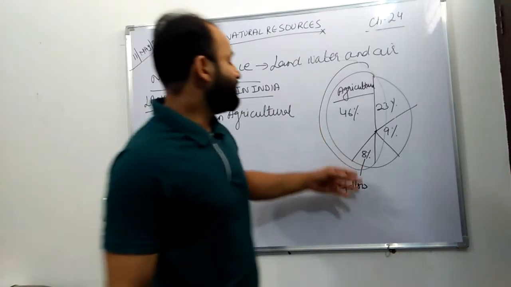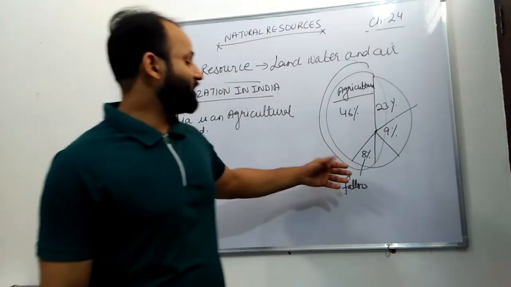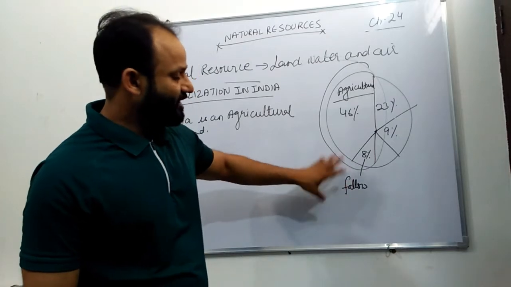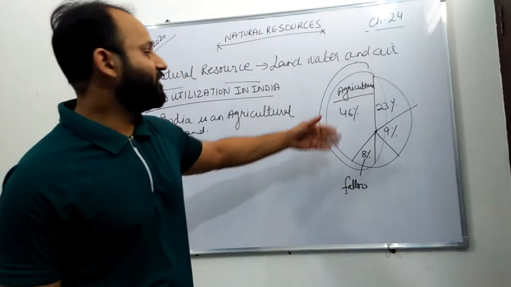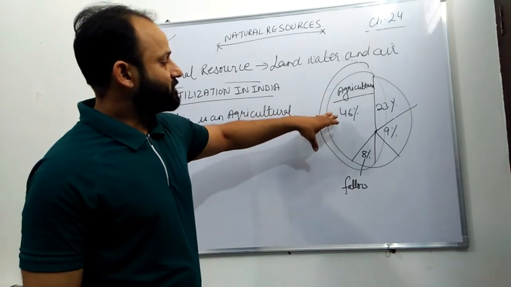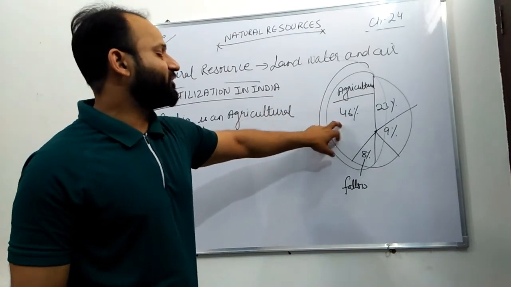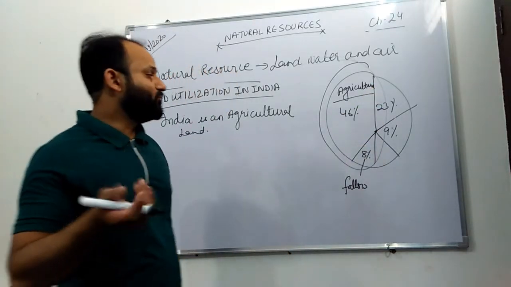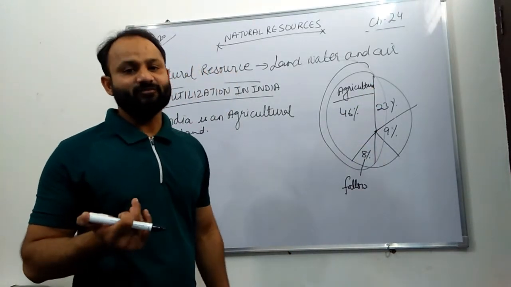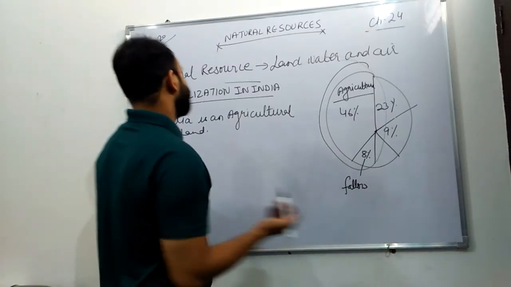And 8% remains fallow, kept for later use, so that it is left like this for one crop, then it is used next year. So the total comprises 46% agriculture, and the remaining 46% is used for other activities that we can do on this land.